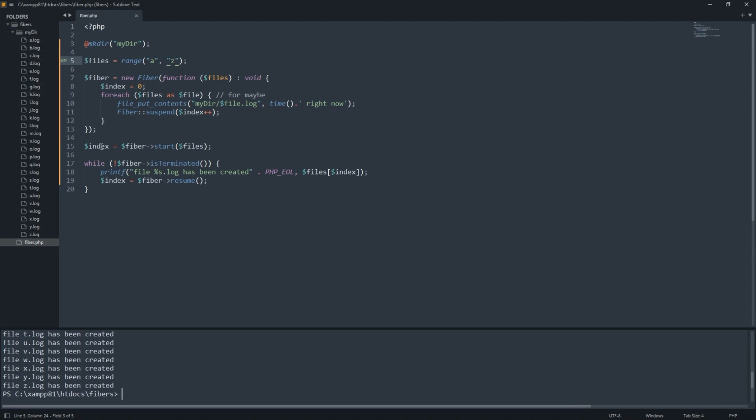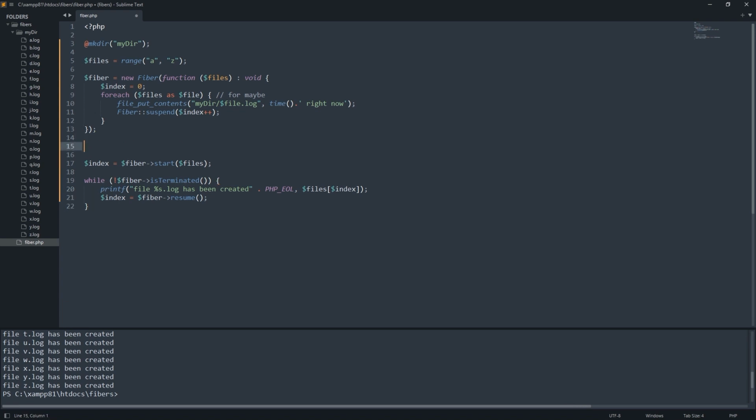I have a fiber here that contains a loop. It's going to suspend here, then resume here. This is the second loop to show the progress and to control our first fiber. Also, we can run the second loop via another fiber too.